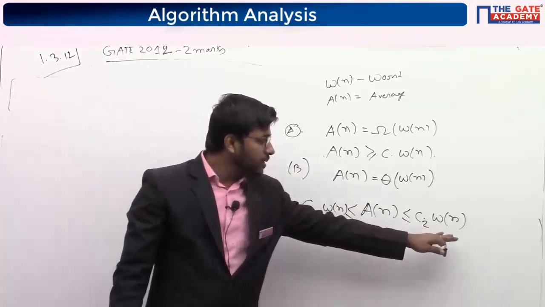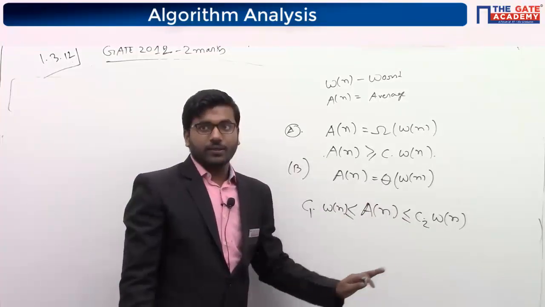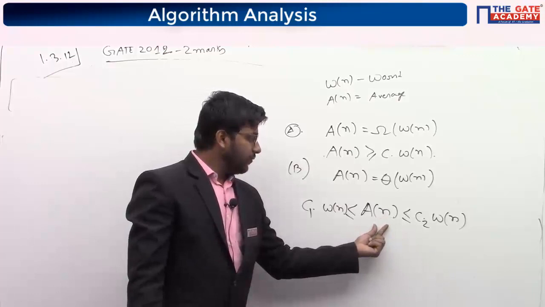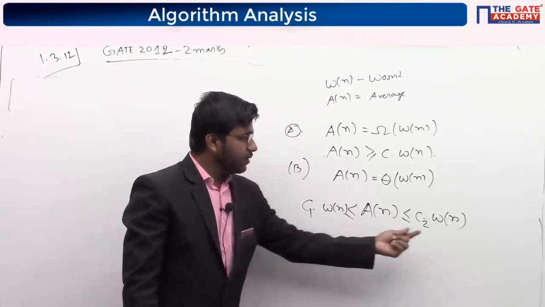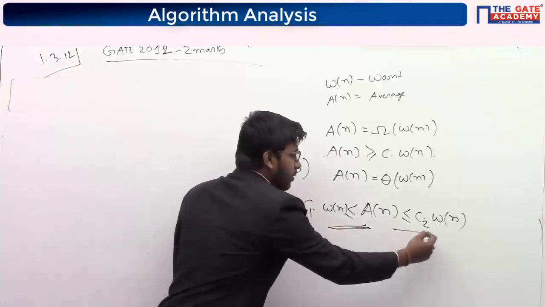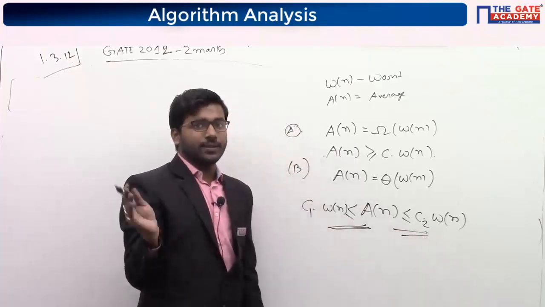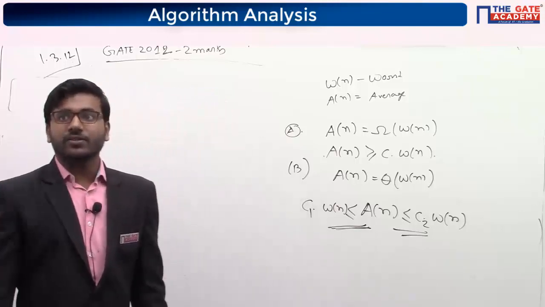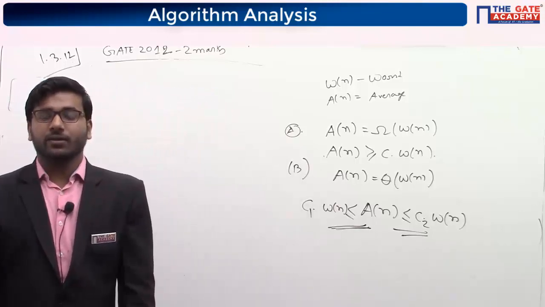Worst case will always be greater than or equal to average case. Diya, are you getting why B is not correct? It says average case is greater than and also smaller, but this will not always be satisfied. This case will always be satisfied, because worst case is the upper bound.